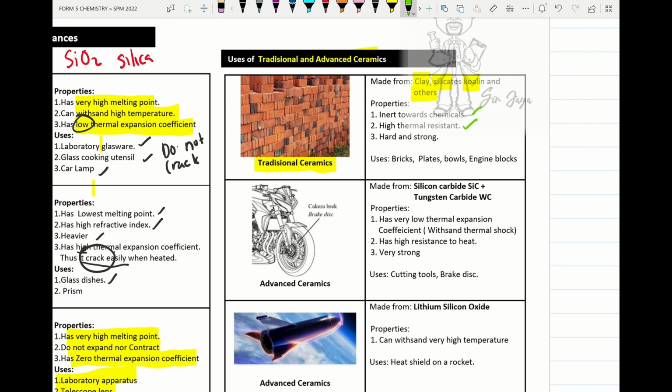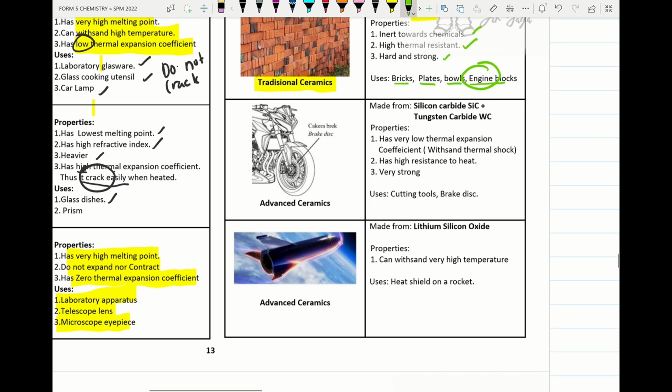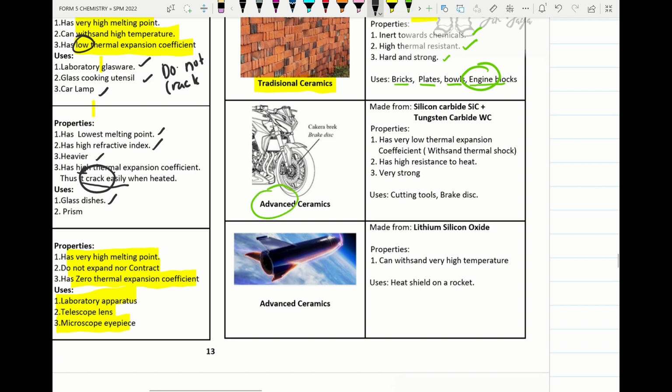It has high thermal resistance, can withstand extreme temperature. It is also hard and strong. Alright, used to make brick, plates, bowl, engine block. Please remember engine block. Alright, so next one, advanced ceramic. Under advanced ceramic, please remember silicon carbide, okay, and tungsten carbide.